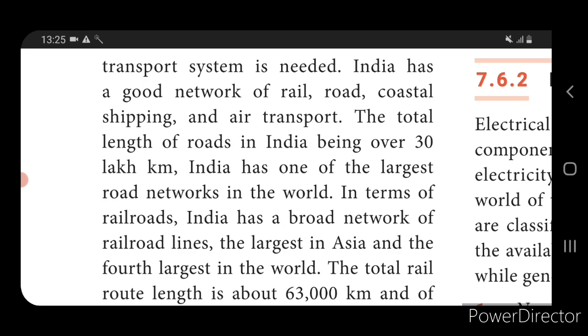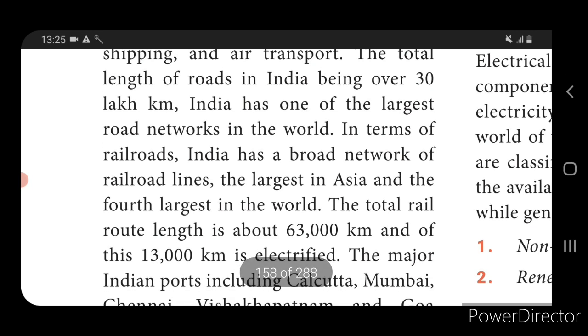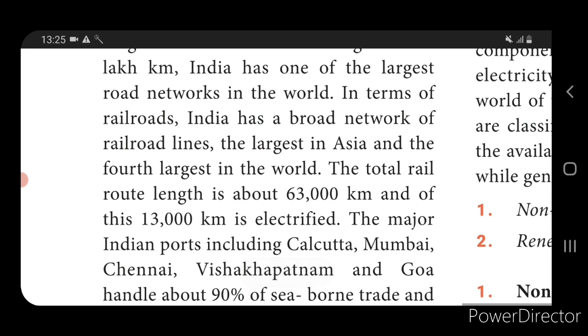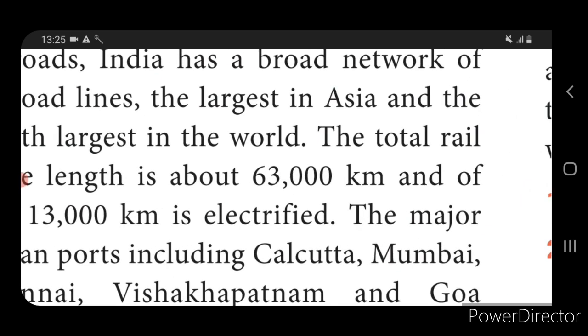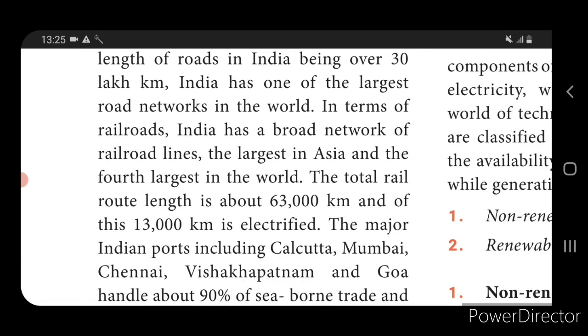The total length of the roads in India is over 30 lakh kilometers. This has been fully measured statistically. So India has one of the largest road networks in the world. In terms of railroads, India has a broad network, the largest in Asia and the fourth largest in the world. The total railroad length is 63 kilometers, of which 13 kilometers is fully electrified.